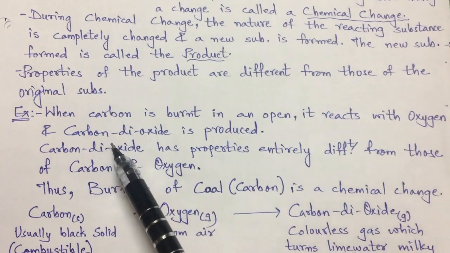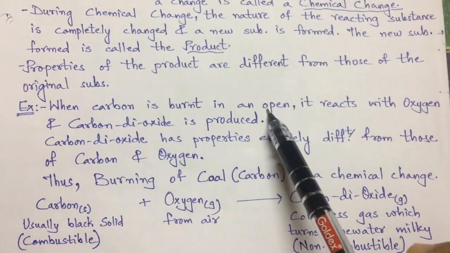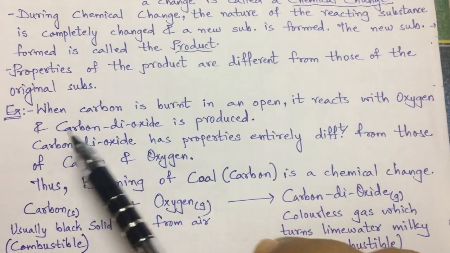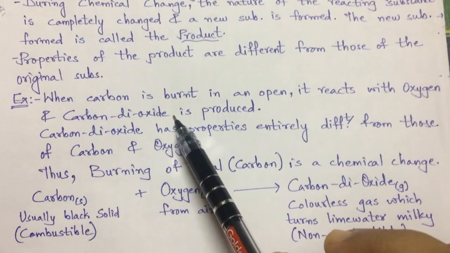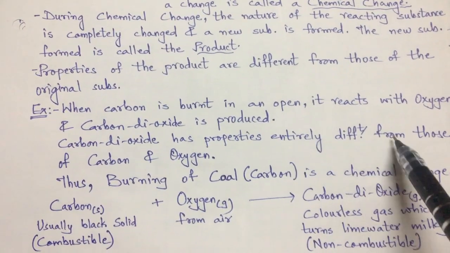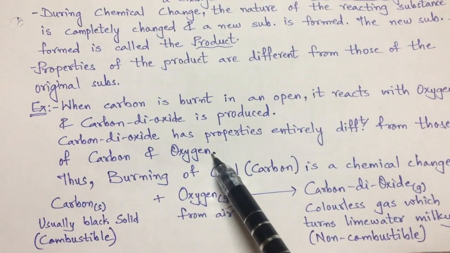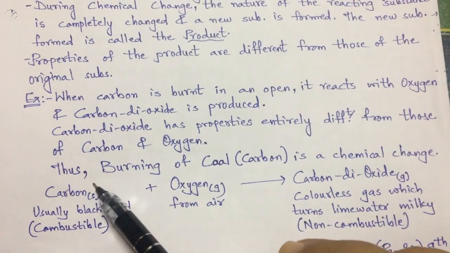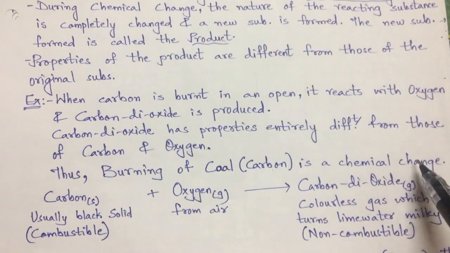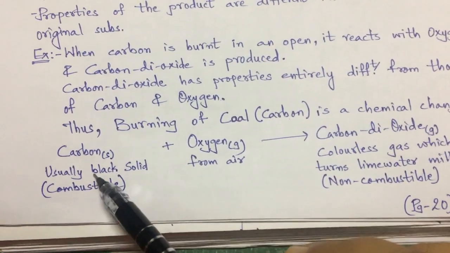See, here is an example. When carbon is burned in the open, it reacts with oxygen and forms carbon dioxide. Carbon dioxide has properties entirely different from those of carbon and oxygen. Right? Thus, burning of coal, that is carbon, is a chemical change. Carbon is a solid, usually black.